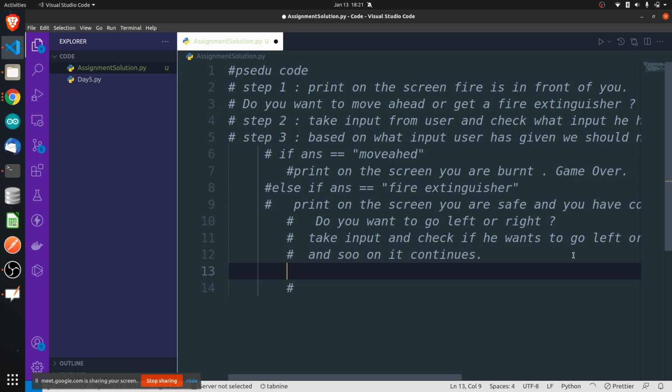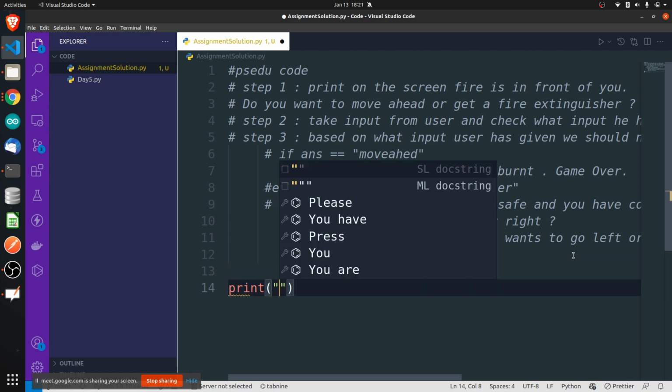Okay. So the program aspect of it is very simple. First, seeing the pseudocode I'm writing, print on the screen. Let me write first of all, welcome to treasure game. Nice. Then let's write print.